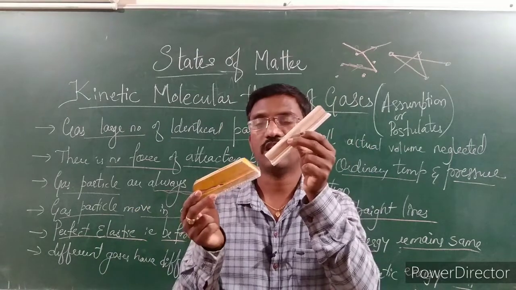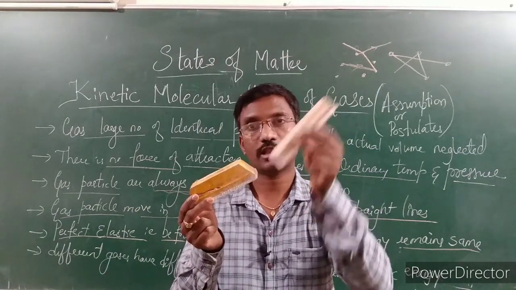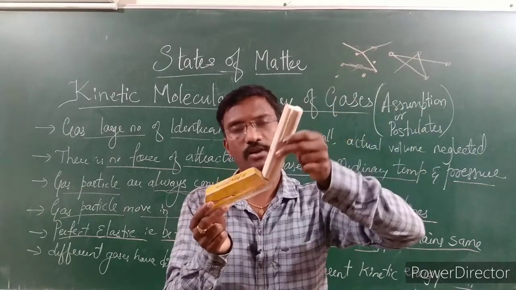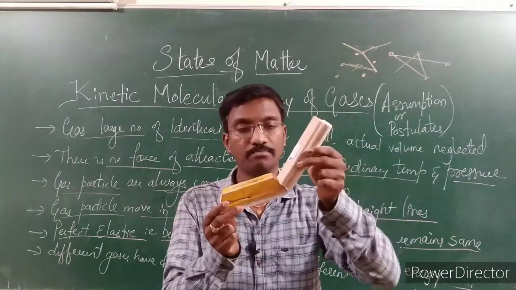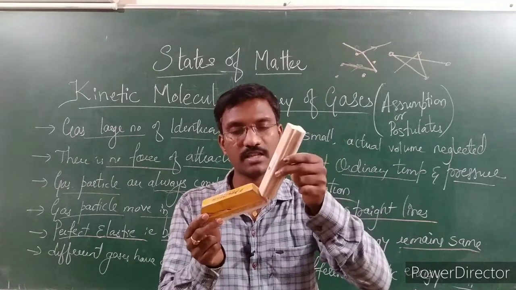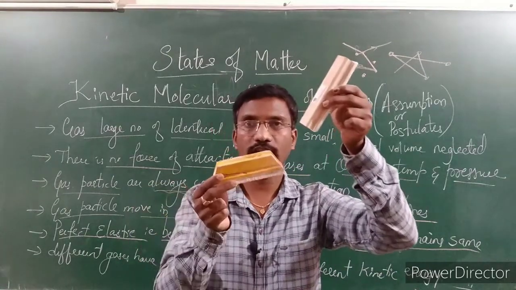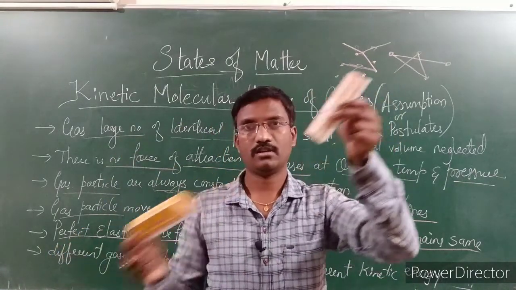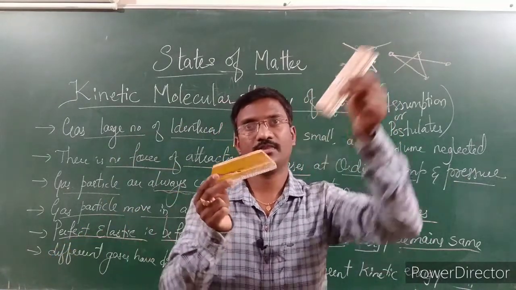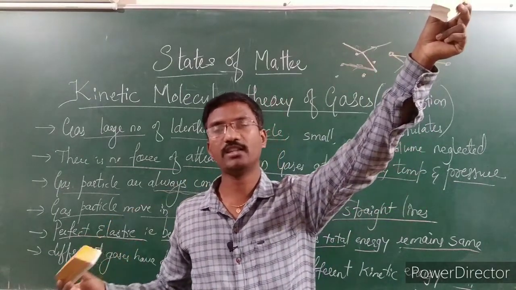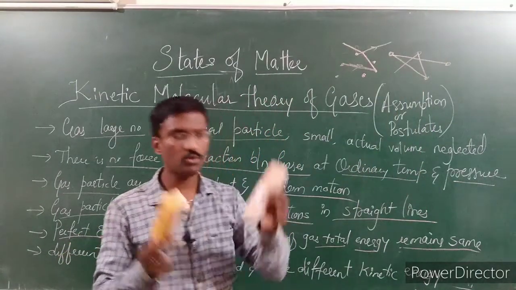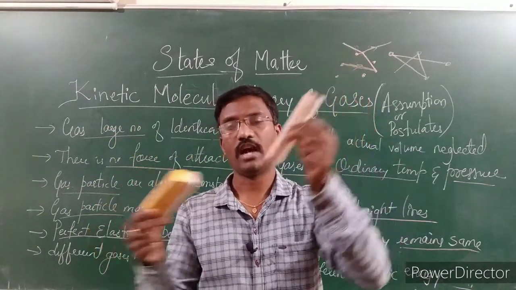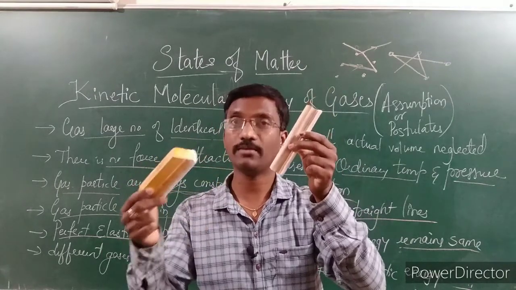It is coming in fast. After colliding with each other, this slow particle will begin to move faster in the opposite direction. After colliding, it will move in another direction, but the speed of these gaseous particles will increase. After colliding, the speed of this faster one will become slower. Look here, this one will move faster, whereas this one is moving slow. Initially it had larger speed and the other was slower. After colliding, it is having larger and slower swapped.